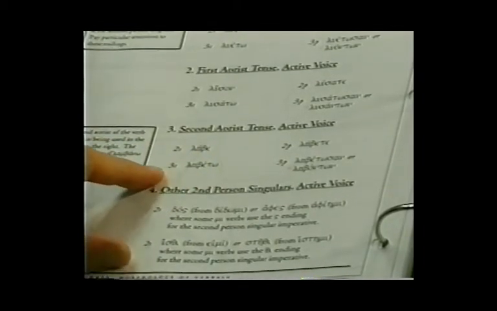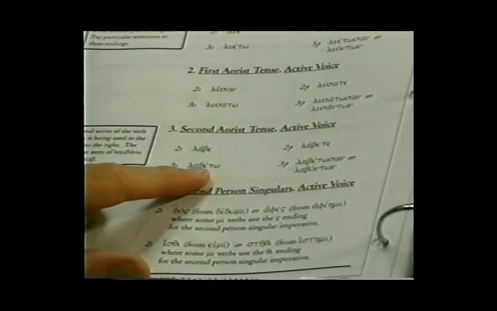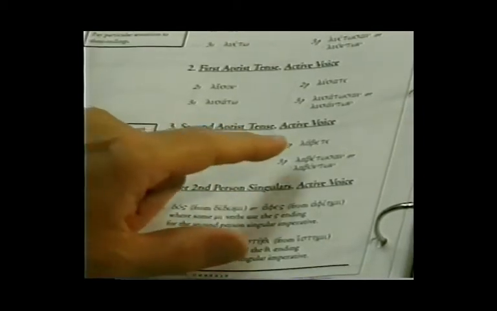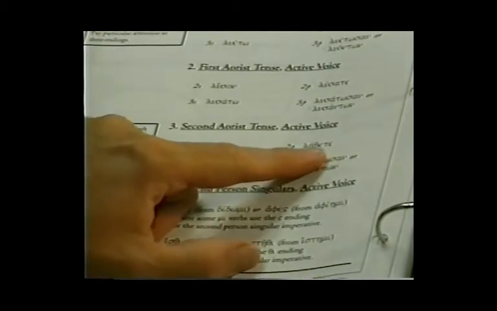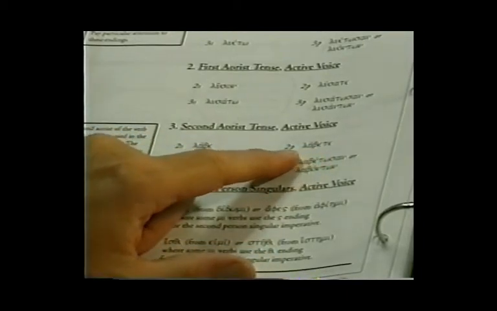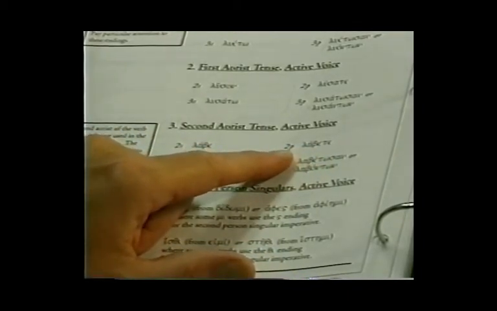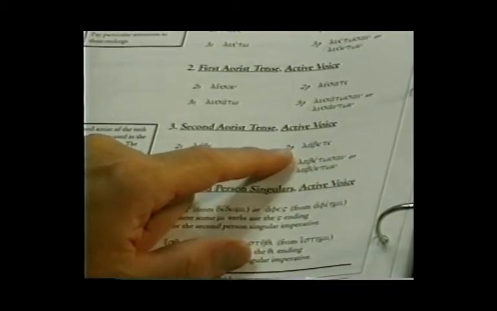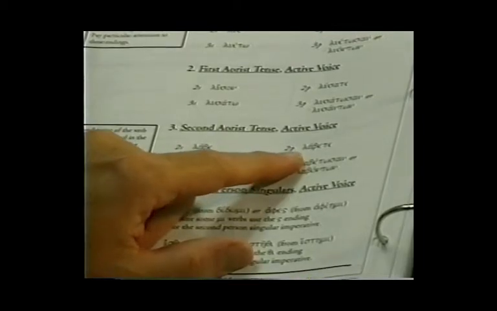The third person singular imperative, the ending is to. And there's your connecting vowel. Remember in the second aorist, no sigma tense indicator and no alpha connecting vowel, labeto. And the second person plural, there's your second plural ending. The only difference between this form and the indicative is that there's no augment for the imperative, labete.